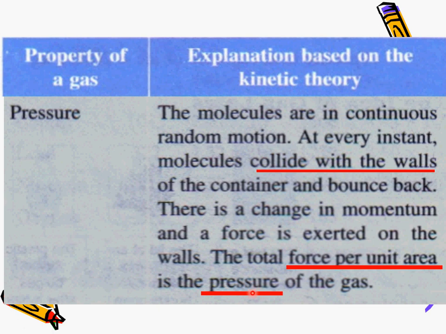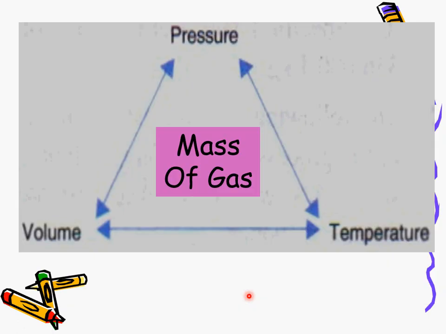So this is actually the formula for the pressure, P equals F over A. The force exerted by the gas molecules divided by the area it collides with on the wall of the container. So that is the pressure of the gas.